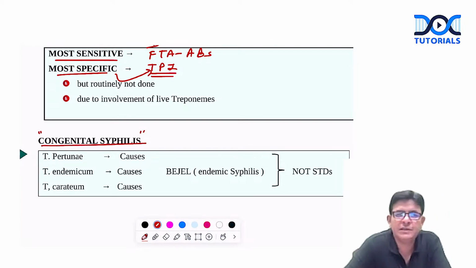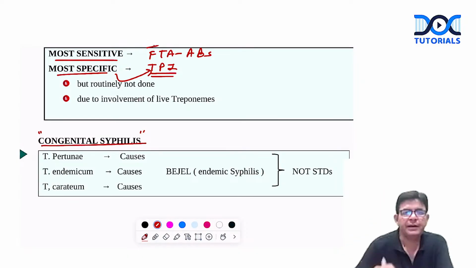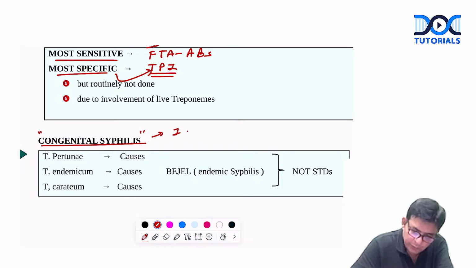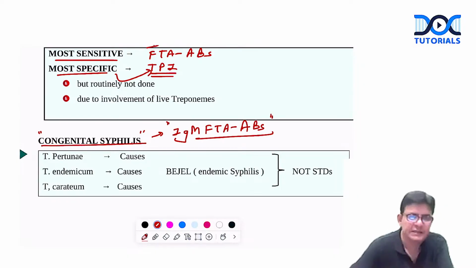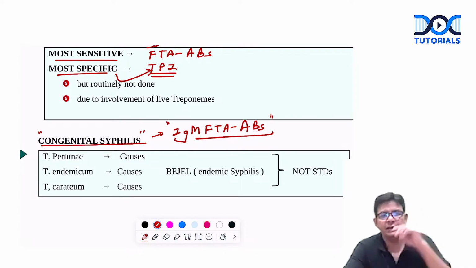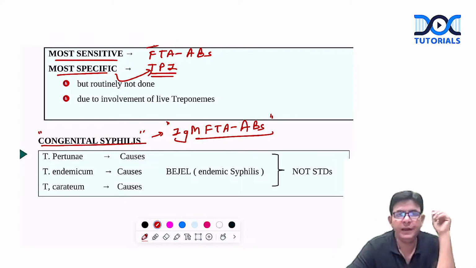Now there is an entity termed congenital syphilis also, and this congenital syphilis has Hutchinson's triad, Hutchinson's teeth and all those. That itself is a topic. What I want to tell you in congenital syphilis is that you go for IgM FTA-ABS.